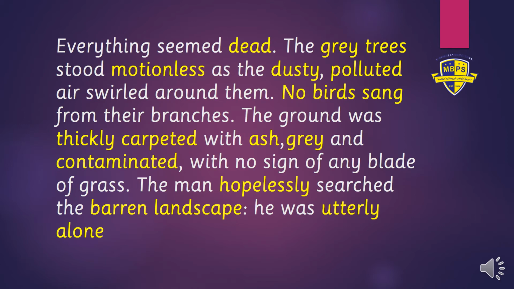When something burns down completely, the dust or powder that is left behind after the burning is called ash. So this ground was covered with ashes. And was it a thin layer of ashes? No, it was a thick layer of ashes. It covered the ground and it was all contaminated. It was all polluted. It was dirty.